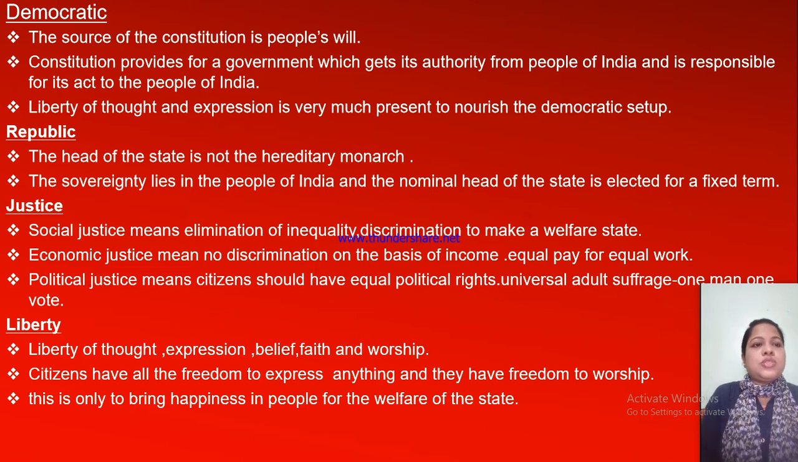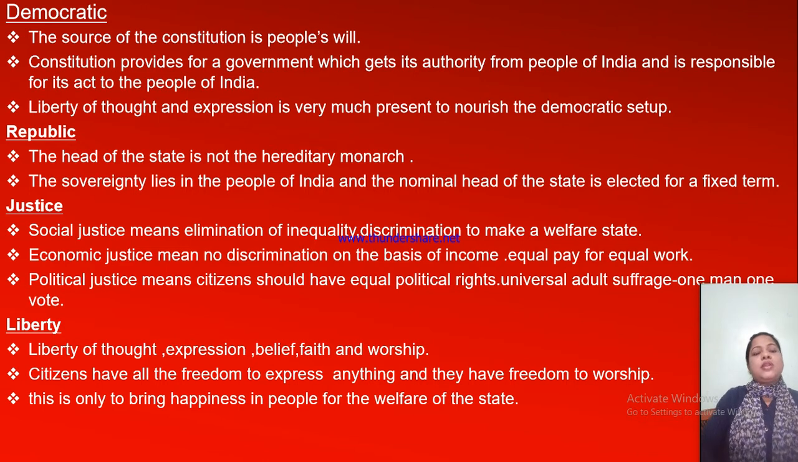Now justice. Social justice means elimination of inequality and discrimination to make a welfare state. So we have to eliminate all inequalities and discrimination to make our welfare state. Economic justice means no discrimination on the basis of income, equal pay for equal work. Everybody will get equal pay for equal work. Political justice means citizens should have equal political rights, universal adult suffrage, one man, one vote. So we have the voting right. We give our vote to elect our representatives.